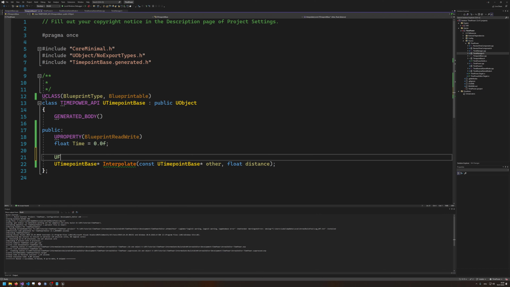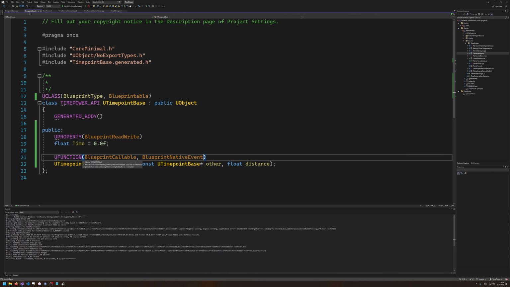All right, so this is going to be a UFUNCTION. It's going to be BlueprintCallable, so we can call it from blueprints. And yeah, now we are actually good. But we are actually not good because we want to be able to override this with blueprints. And to be able to override this with blueprints, we need to assign this to a BlueprintNativeEvent.